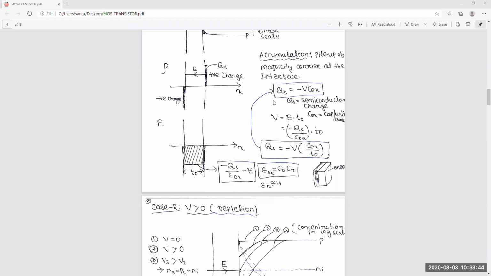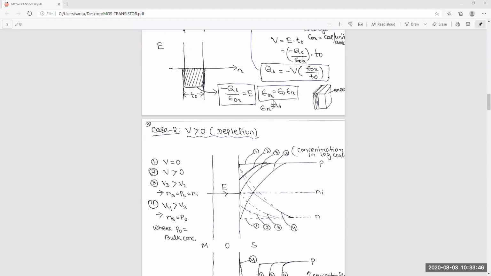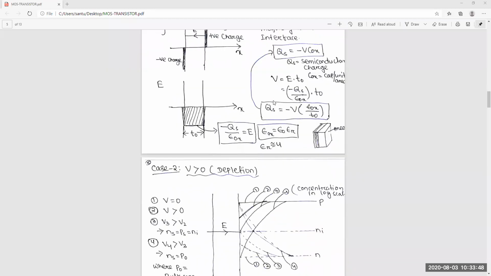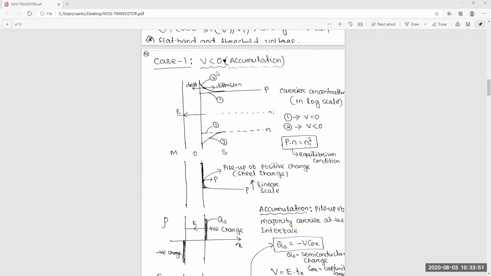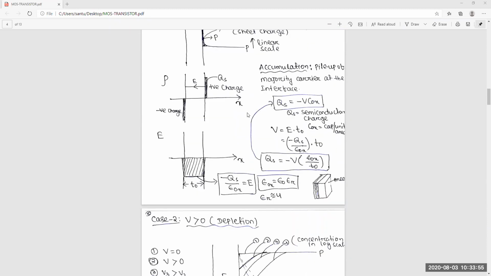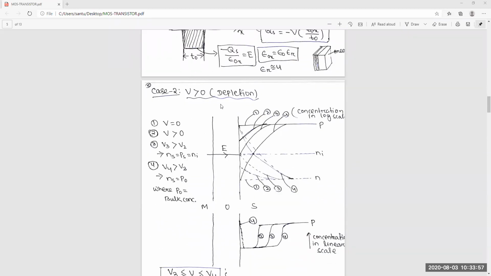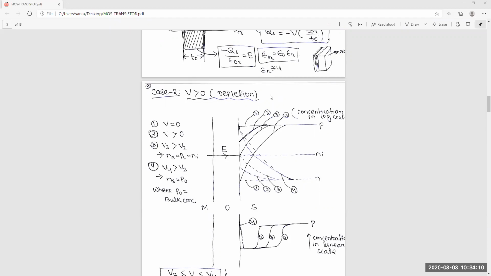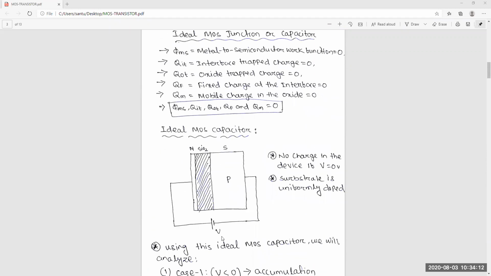Okay, so now we have covered the accumulation region. Next we will go to the depletion region. Accumulation is completed. Depletion region means when we increase the voltage from 0. Here, if you give a voltage greater than 0, what will happen?